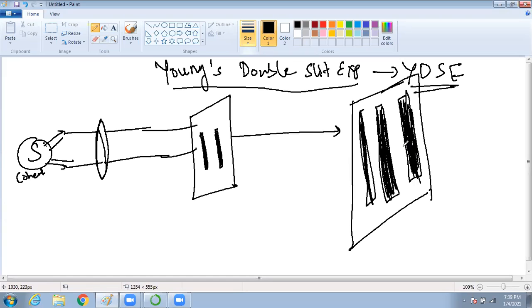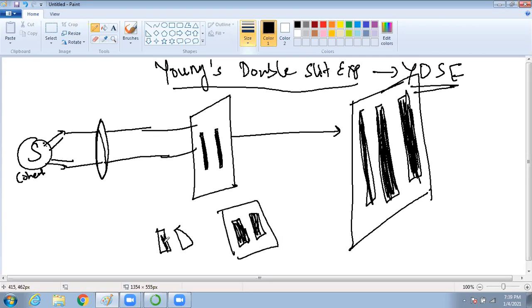Now, is it not really surprising? Ideally, what should have happened? If you put two lights on the screen, you should see only these two lights. Yes or no? Do you all agree? Yes. But no, it is not so. It is unique. How can it happen?